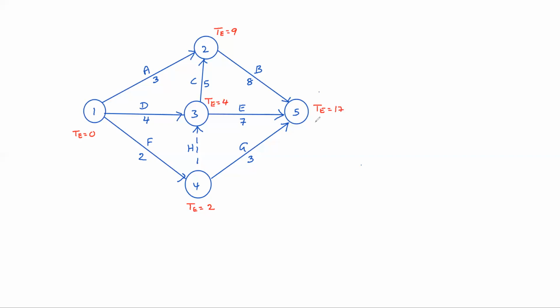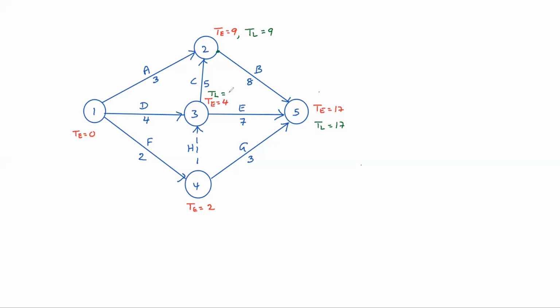Then TL is how much here? 17. Coming back, TL at 2 is 17 minus 8, 9, because only one tail is there. TL at 3: 9 minus 5 is 4; 17 minus 7 is 10.